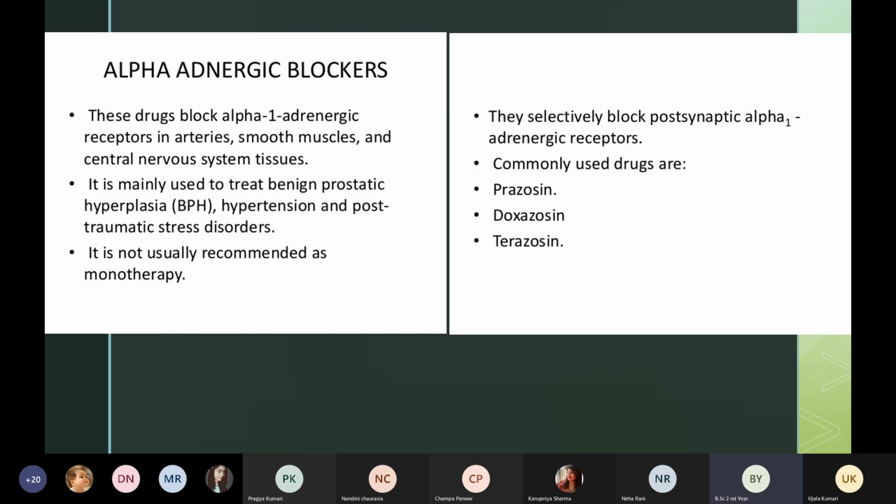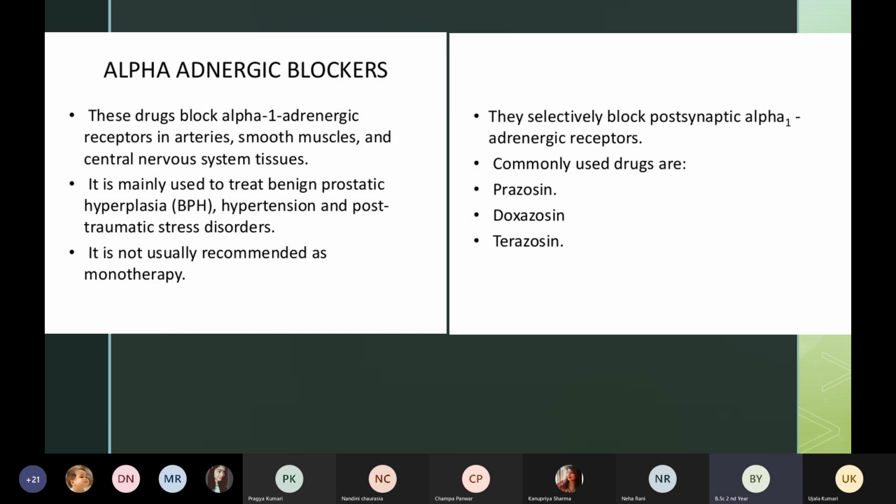Then it is not usually recommended as monotherapy. Means we will not give only alpha adrenergic blockers to the patient who is having hypertension. ठीक है, alpha adrenergic blockers के साथ साथ we can give some supportive therapy or we can give some other medicines also. ठीक है, other classification of antihypertensive medicine. ठीक है, so we can give in combo. ठीक है, मान लो we can give alpha adrenergic blockers with supportive therapy like yoga, or we can give alpha adrenergic blockers with diuretics.